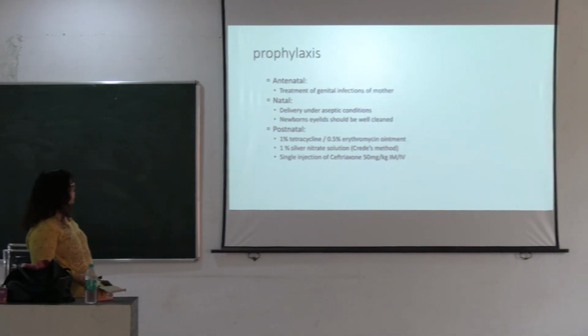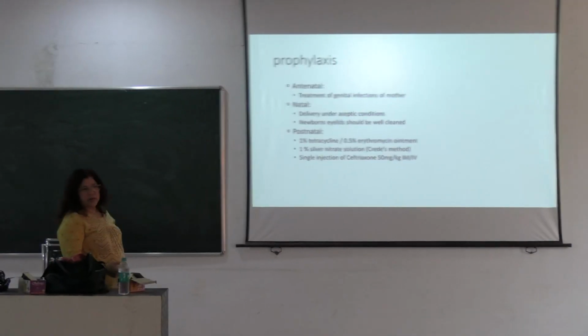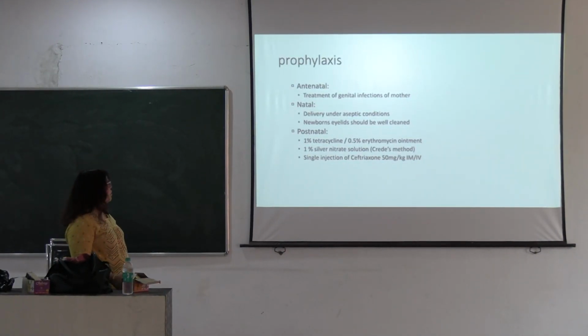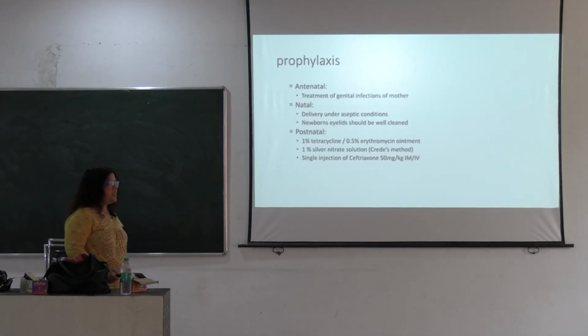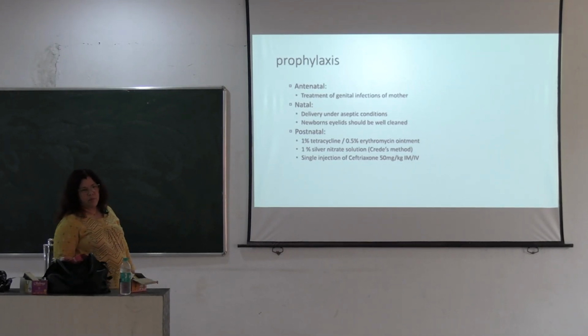And postnatal, after birth, 1% tetracycline or 0.5% erythromycin ointments are given, and 1% silver nitrate solution is also given. Initially this was more frequently given. Also a single injection of ceftriaxone 50 milligram per kg body weight.